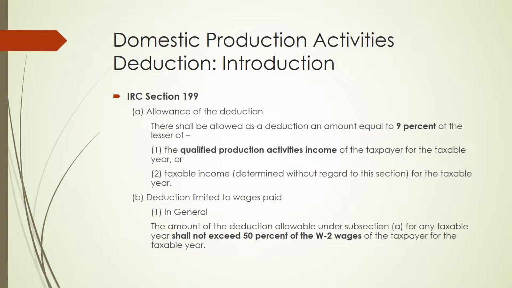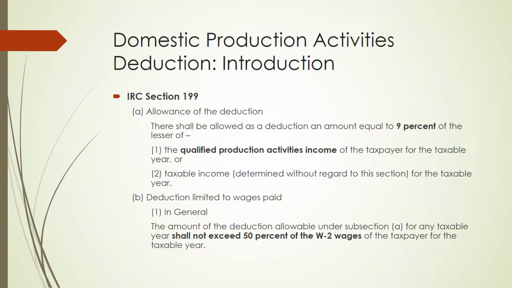The deduction is also limited to wages paid. The amount of deduction allowable under subsection A for any taxable year shall not exceed 50% of the W-2 wages for that year. W-2 wages for purposes of this section essentially just also need to be related to the domestic production gross receipts.